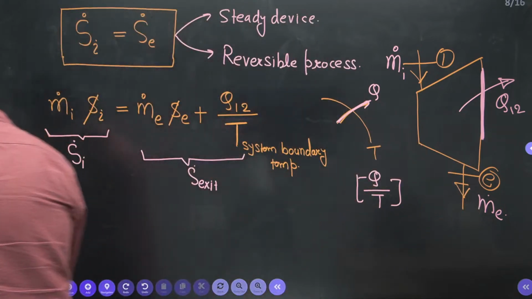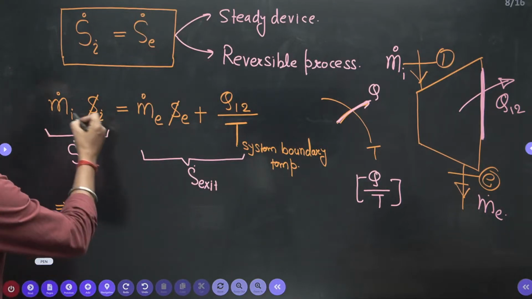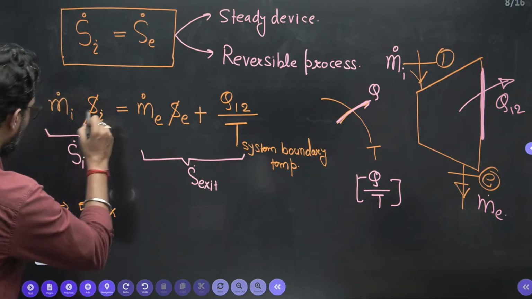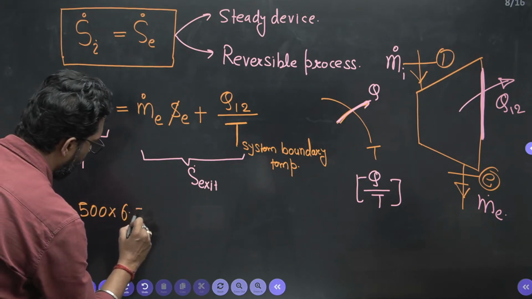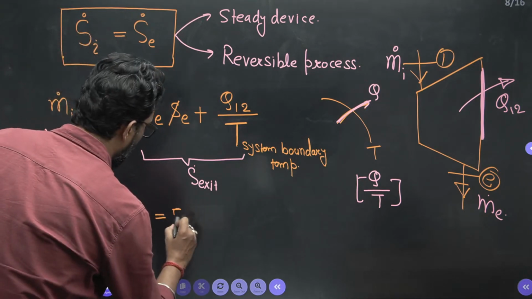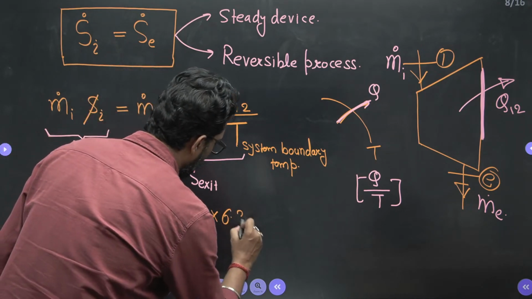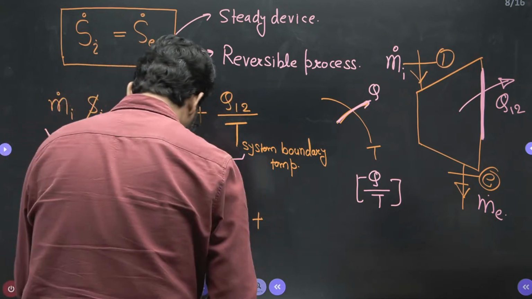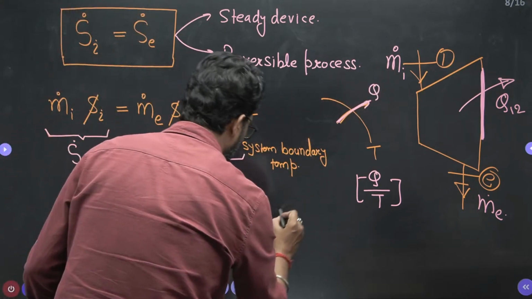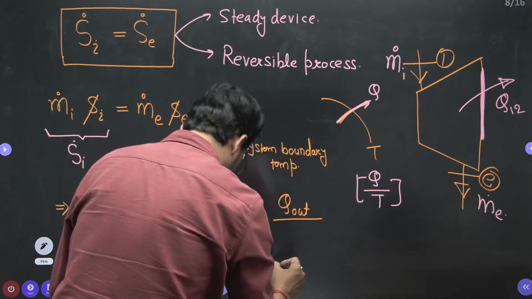Okay, put all these values. So what is the mass at inlet? 500. What is the entropy at inlet? 6.5. What is the mass at exit? 500. What is the entropy at exit? 6.3 plus what is the heat transfer? Heat out divided by what is the temperature, system temperature? 500.